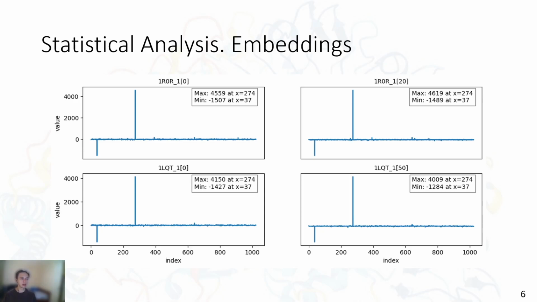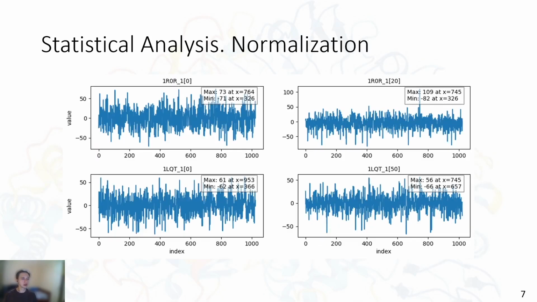So let's take a look at the embeddings themselves. The first thing that we noticed immediately is that each sequence embedding extracted from the ESM2 model has outlier values at the same indices, where at index 274 we have an extremely high value, and at index 37 we have an extremely low value. So we have applied normalization to remove these outlier values so they don't skew our results. We remove these values by taking the average of two adjacent values. After the normalization, the embeddings are consistent and range on average between -100 and 100.